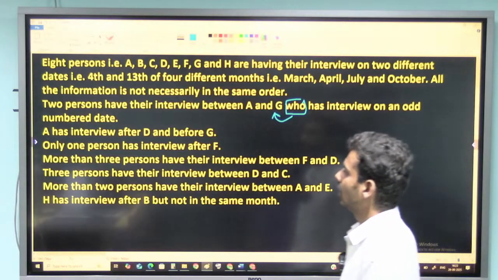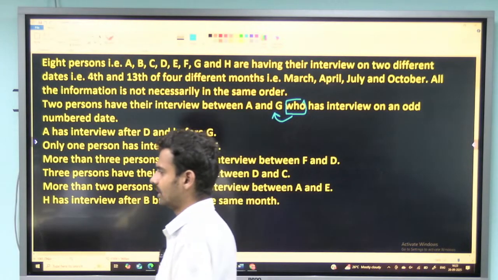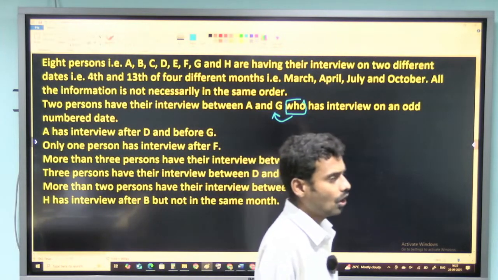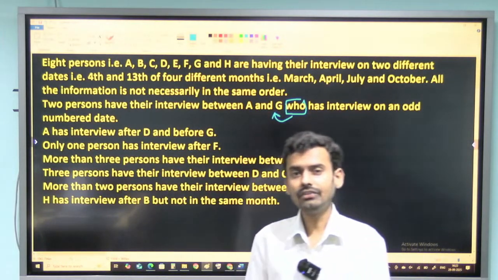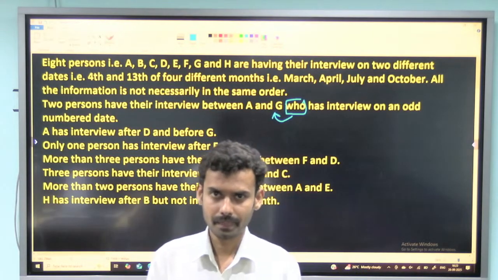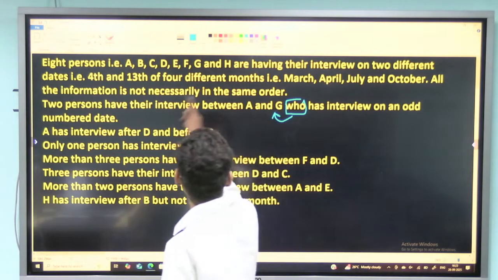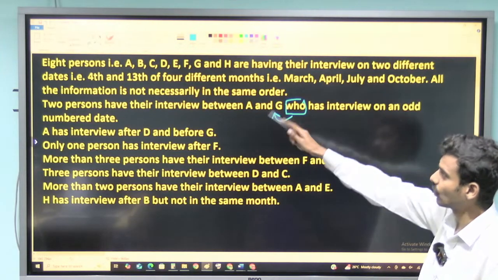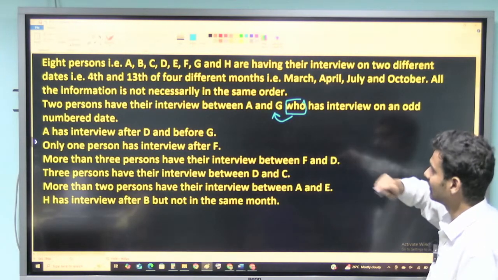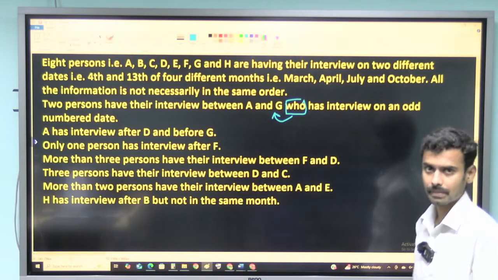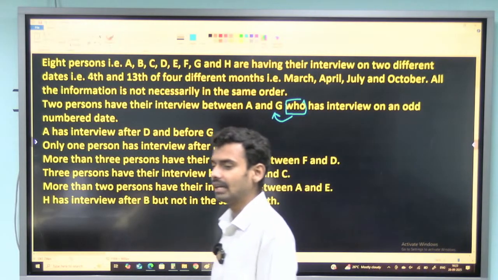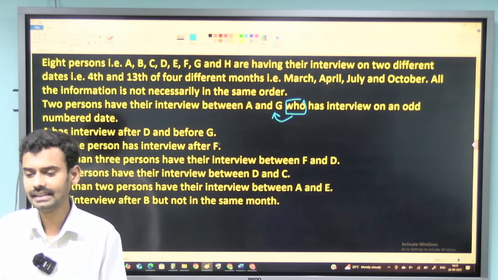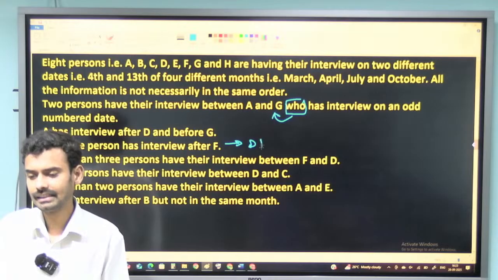Third information: only one person has the interview after F. Now the question is saying there is only one person who is having the interview after F, which means F is the last but one person. And as I know, there are 2 dates in each month. This is the last month. The last month has 2 dates, that is the 4th and 13th. So the last but one day will be 4th of October. So indirectly the question is saying F is having the interview on 4th of October. So I can consider this as a direct hint.